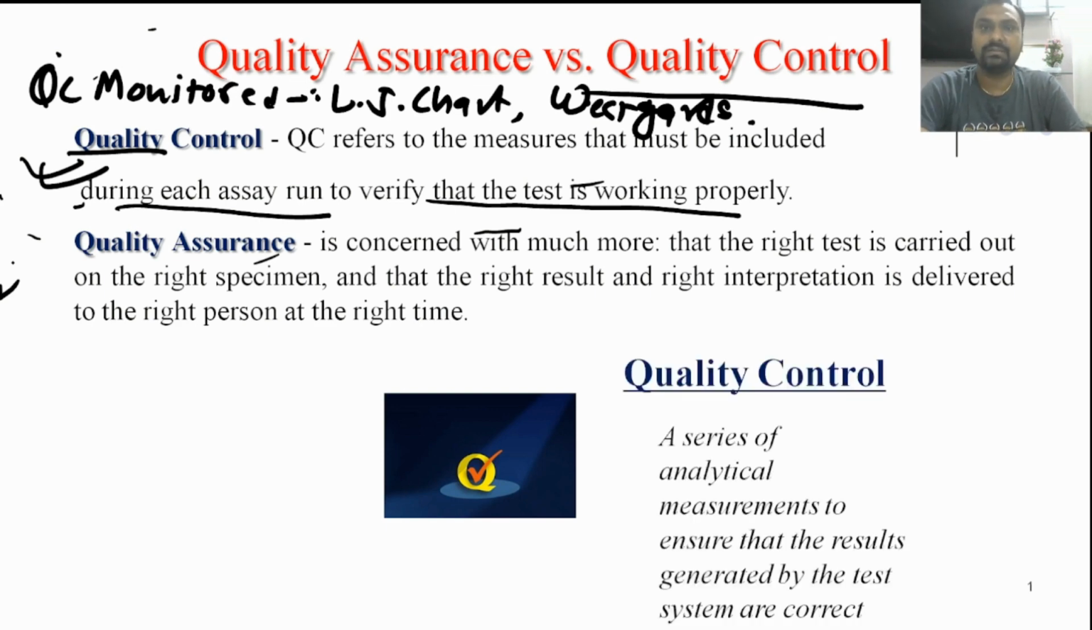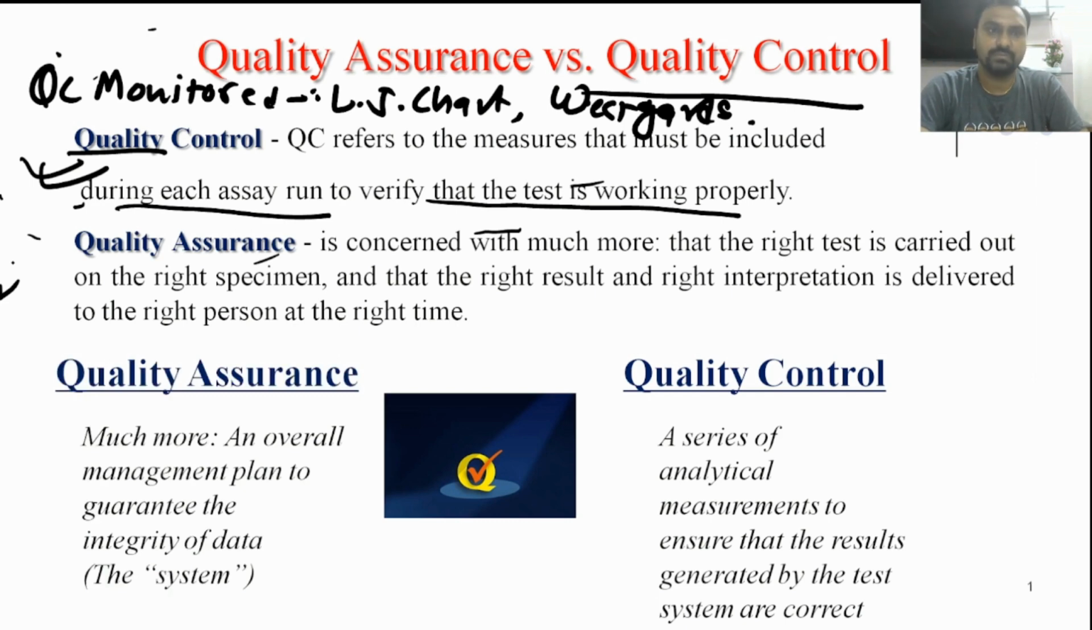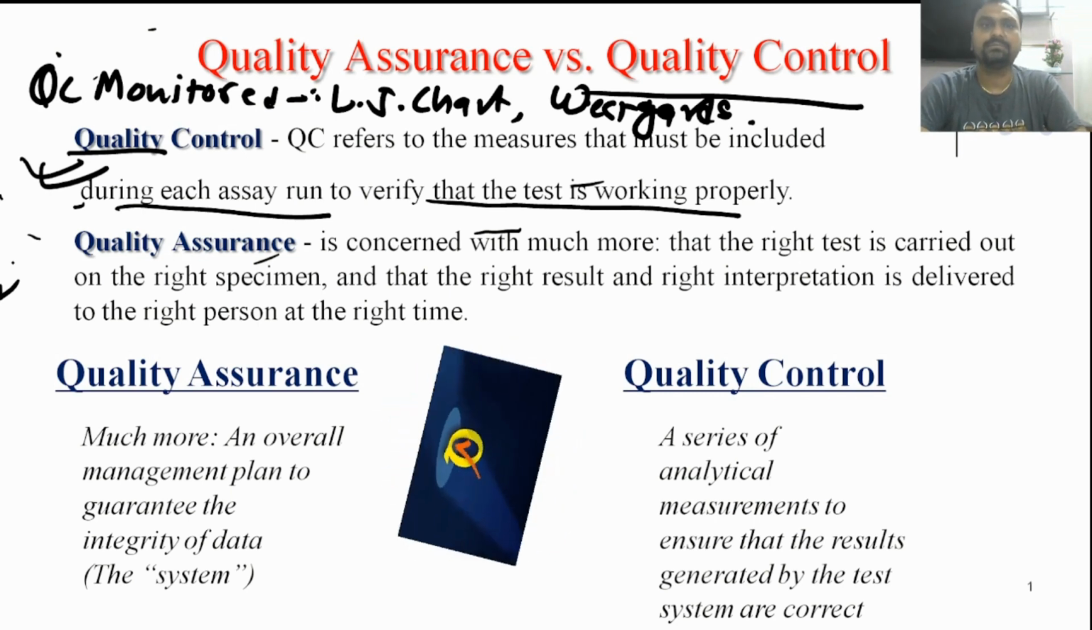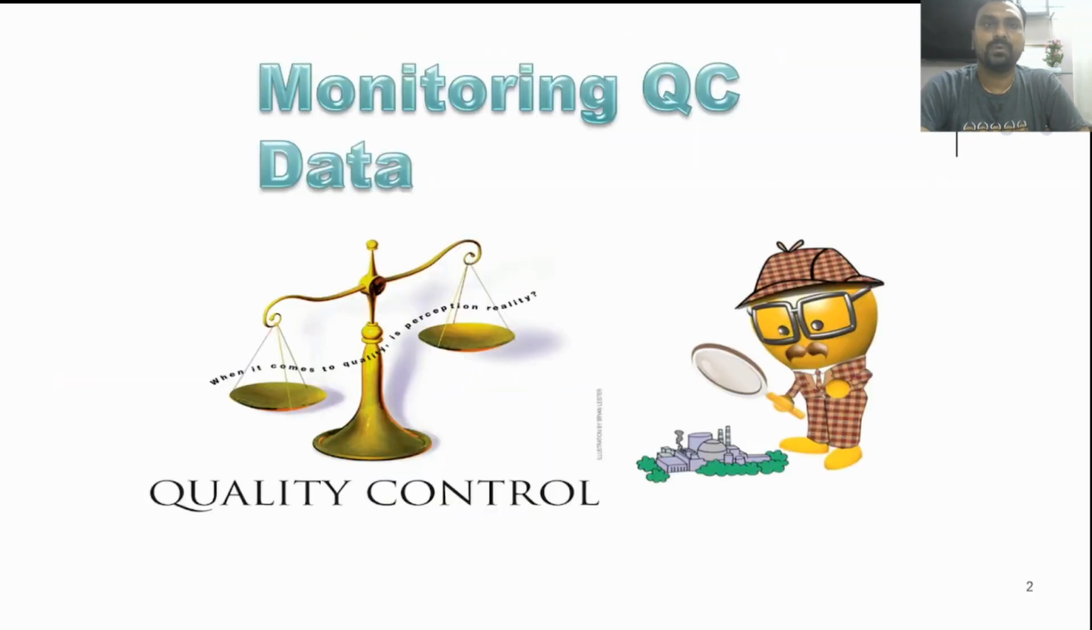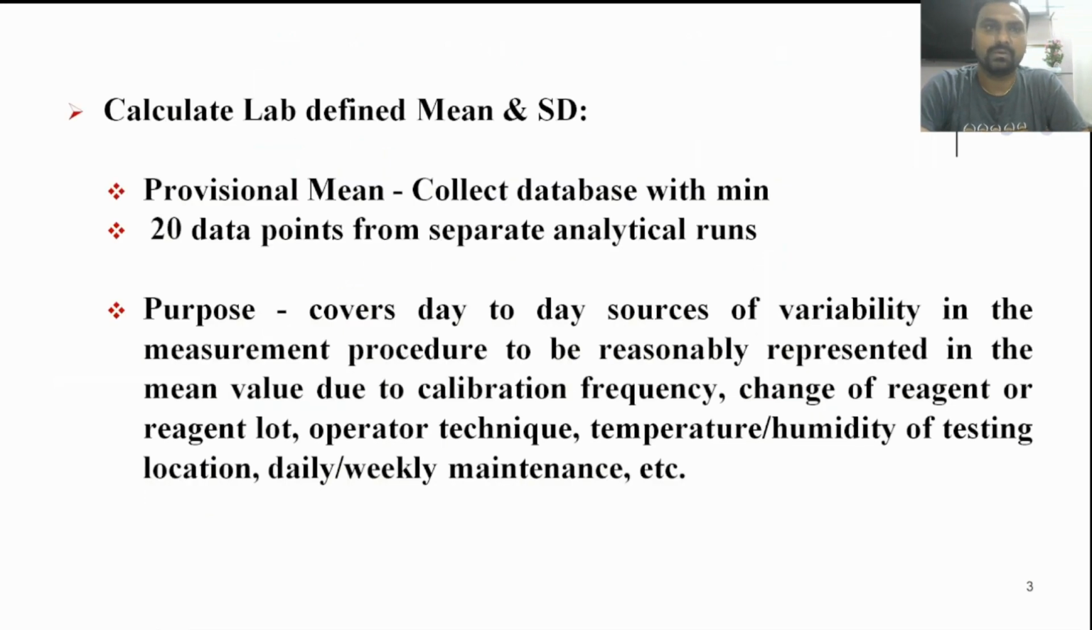So quality control is a series of analytical measurements to ensure that results generated by our test systems are correct. While quality assurance is much more, it is an overall management plan to guarantee the integrity of the data. So it deals with the system, right? So how can we monitor our quality control data?